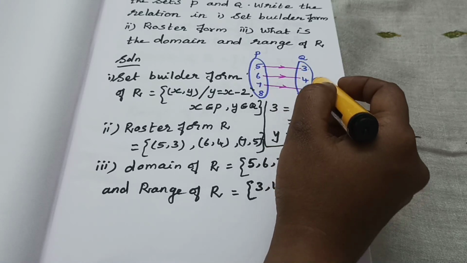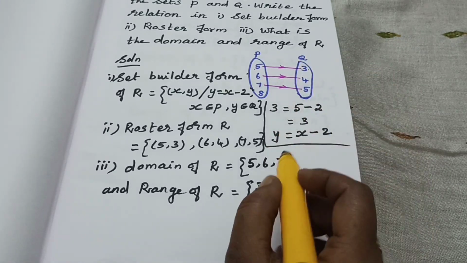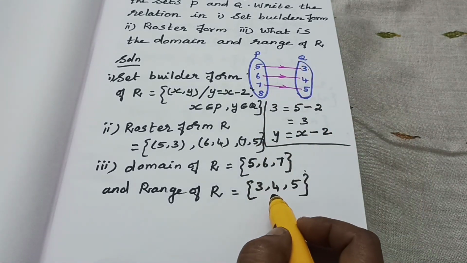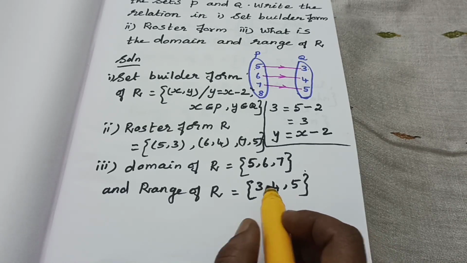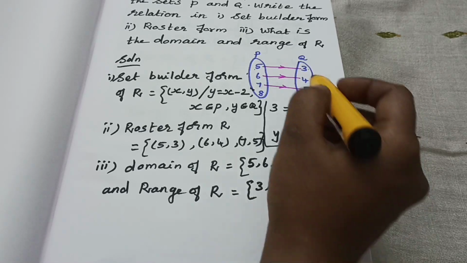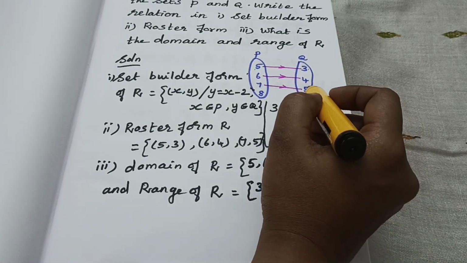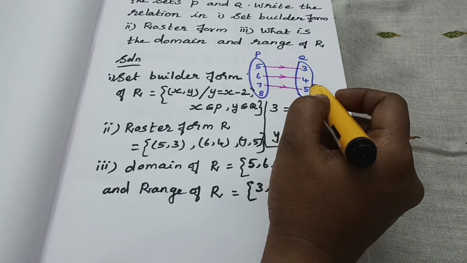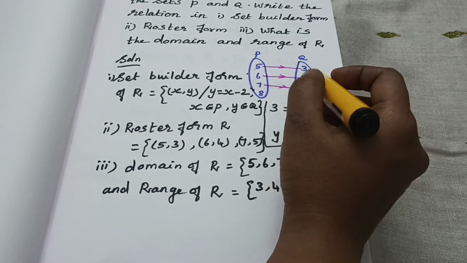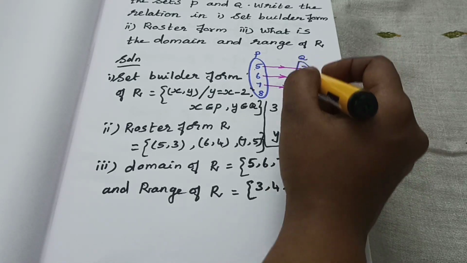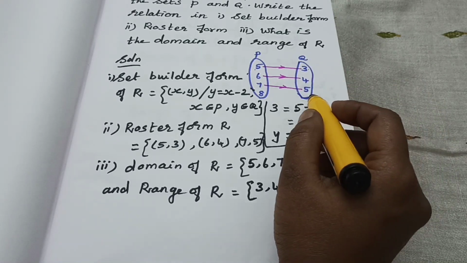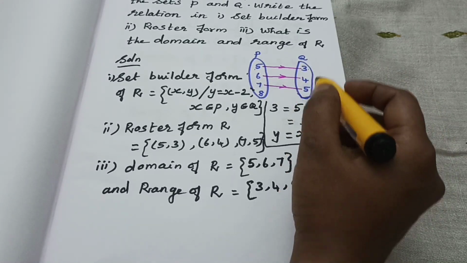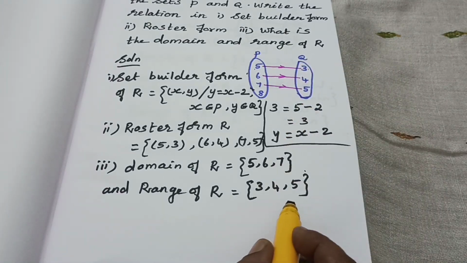For these relations, the corresponding y values we have to take as the range. Have you understood? The range of R contains which values? Q values, isn't it? Then what are the values? 3, 4, 5. Okay, these 3, 4, 5 elements are the answer.